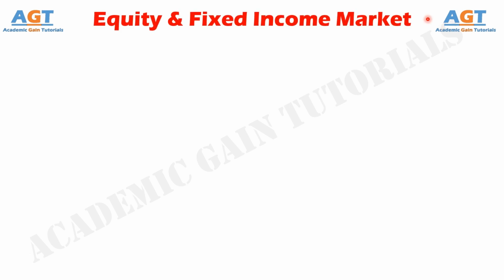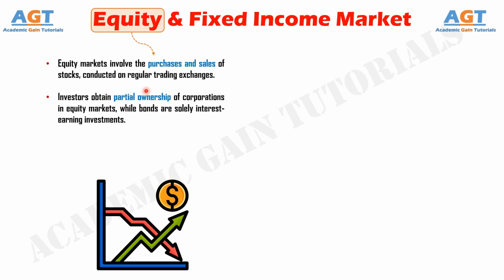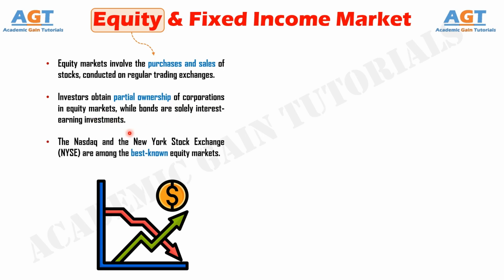In this video, we will look into the differences between equity market and fixed income market. Equity markets involve the purchases and sales of stocks conducted on regular trading exchanges. Investors obtain partial ownership of corporations in equity markets, while bonds are solely interest-earning investments. The Nasdaq and the New York Stock Exchange, NYSE, are among the best-known equity markets.